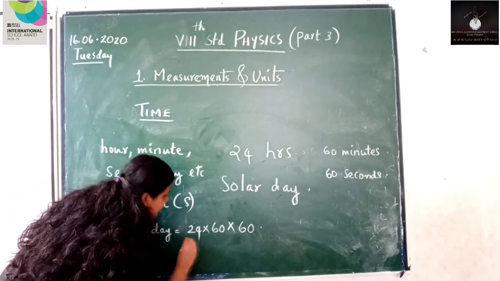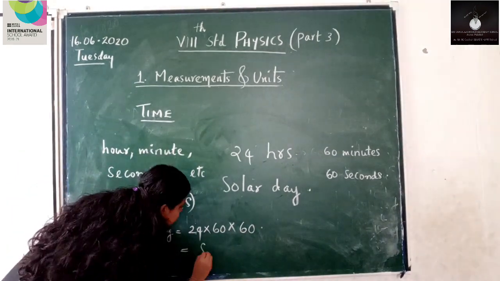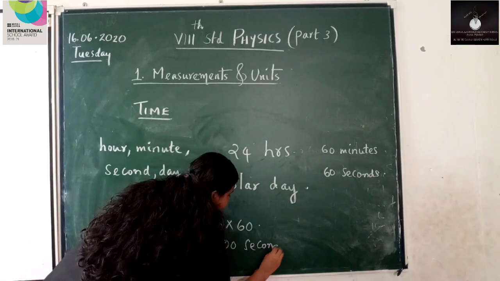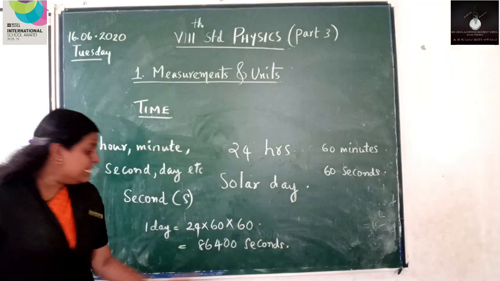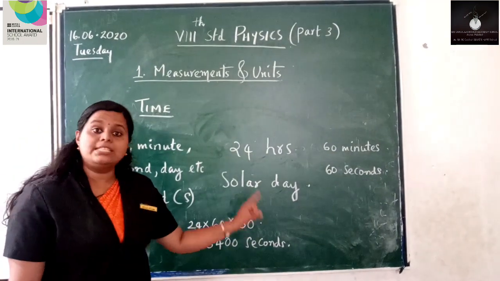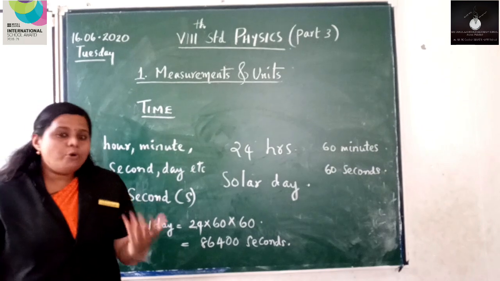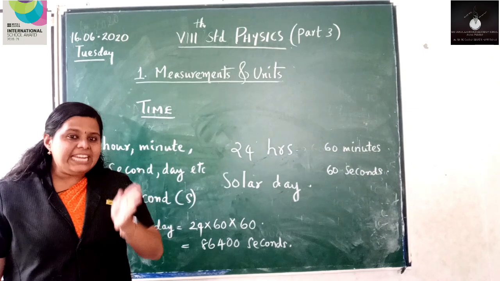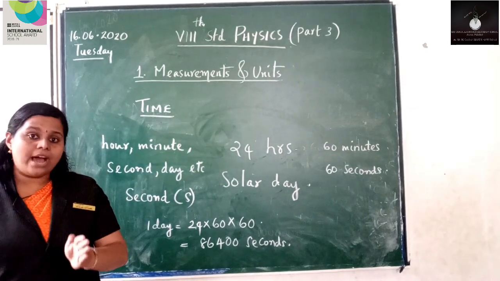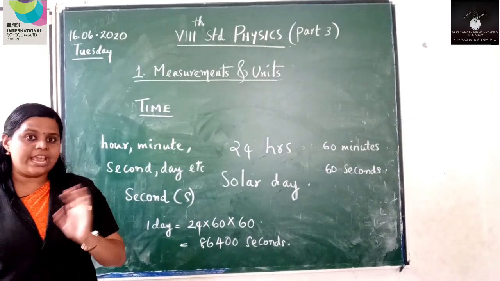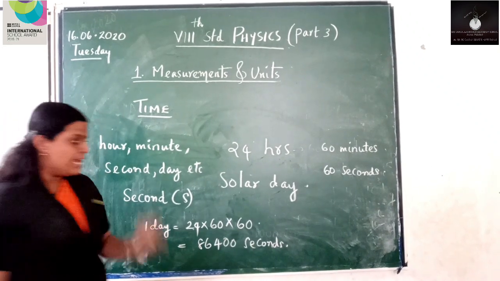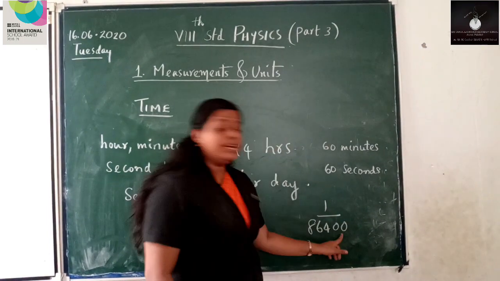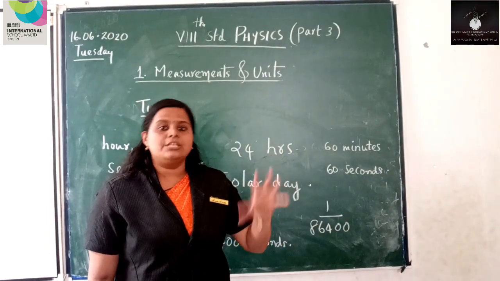That is 24 into 60 into 60, that is 86,400. It is clear that 86,400 seconds constitute a day. So how we can define a second? A second is 1 by 86,400 part of an average day or an average solar day.